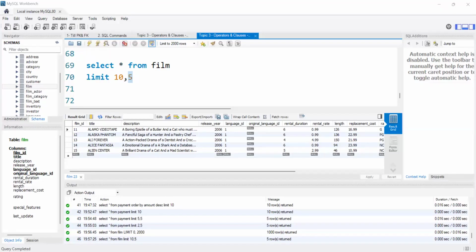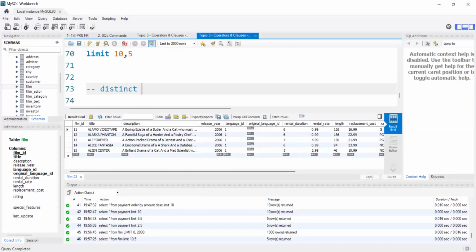And the next and the last clause, I guess, is the distinct clause.